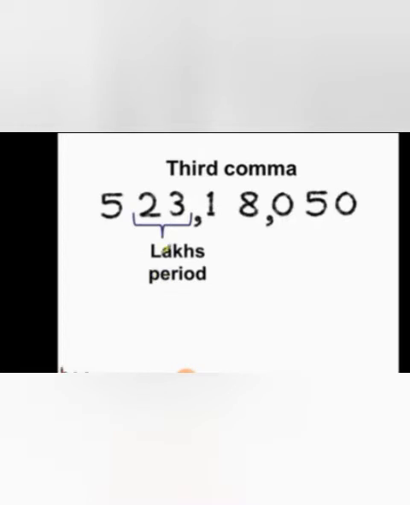This is the lakhs period, which consists of digits at the lakhs and 10 lakhs place values. So the third comma is placed after the lakhs period and it marks crores. Like here we have 5 crores. So now you know how to read large numbers according to the Indian numeral system.